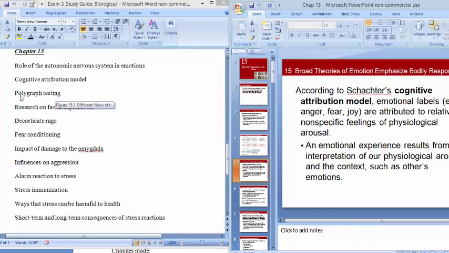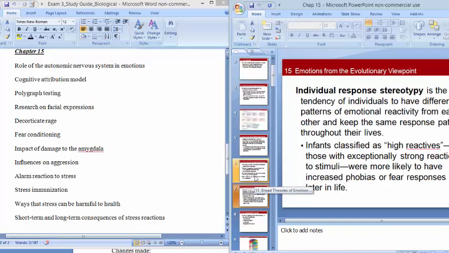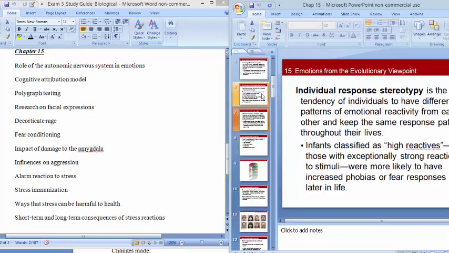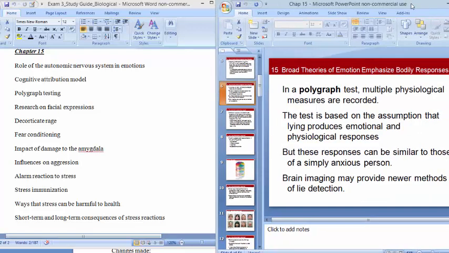That kind of thing. Polygraph testing, as we talked about, is going to be lie detector testing that is not terribly valid, but is conducted still sometimes, but not admissible in court. So what's happening here is we're measuring different physiological measures, assuming that a person will have a spike in anxiety when they lie, although some people are just anxious all the time. Yes, that's me. And also some people are not anxious when they lie. So it's not a perfect method there. Okay.